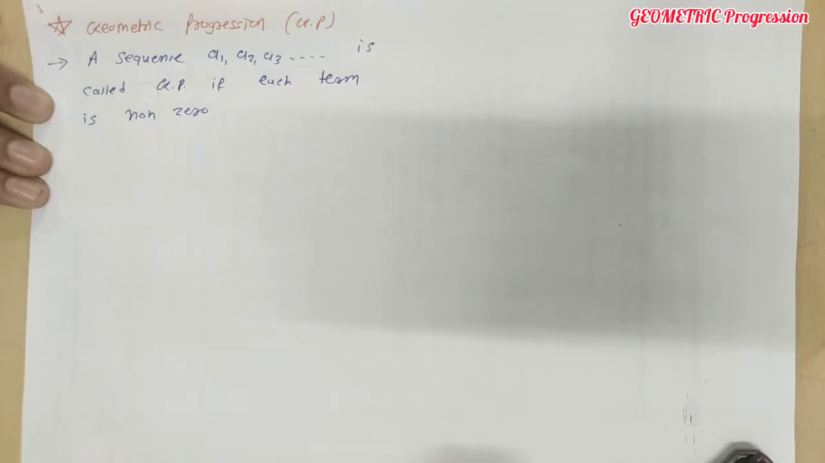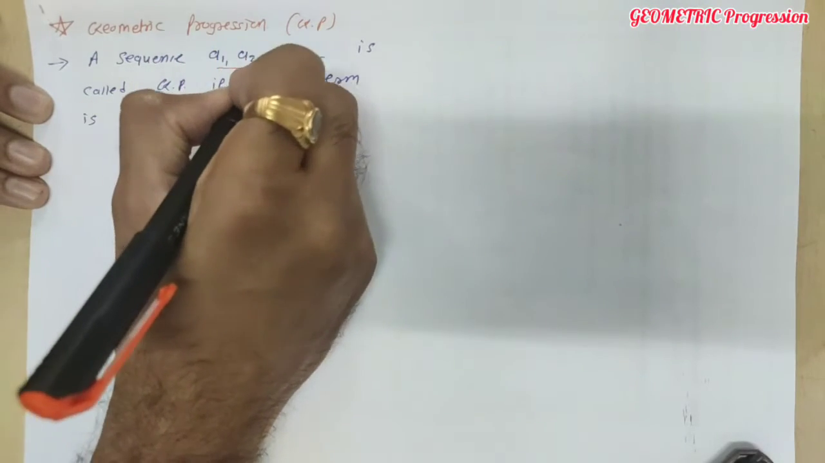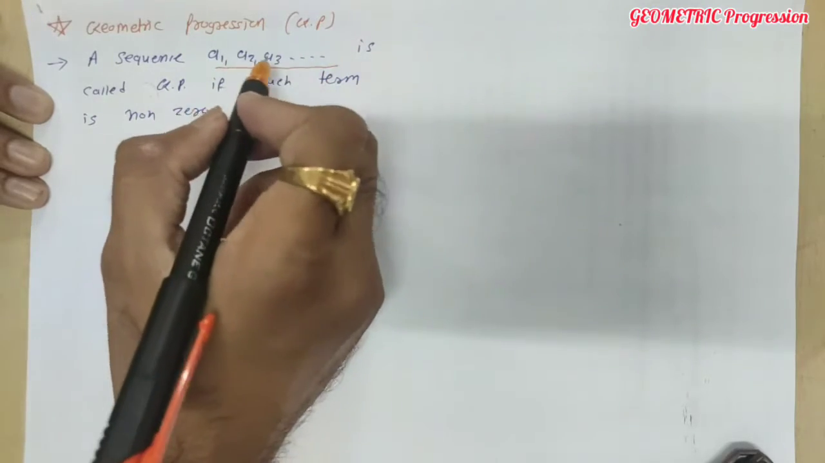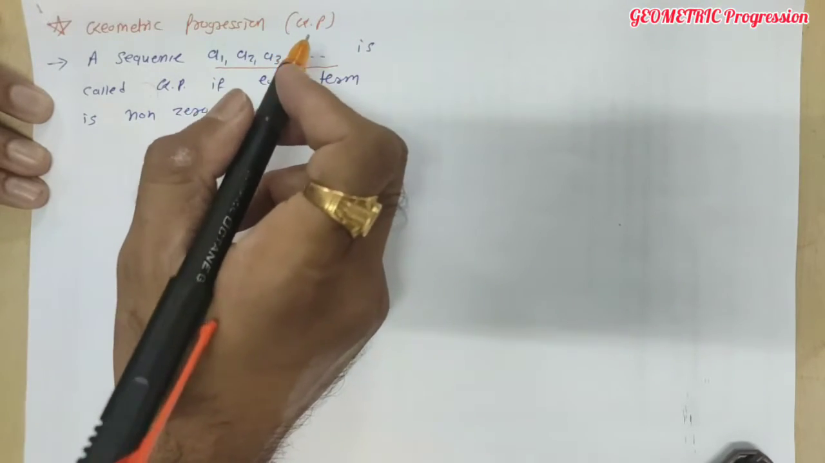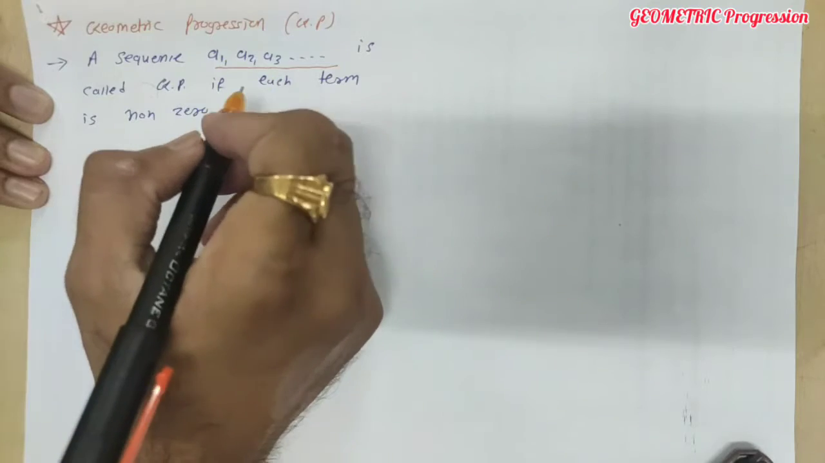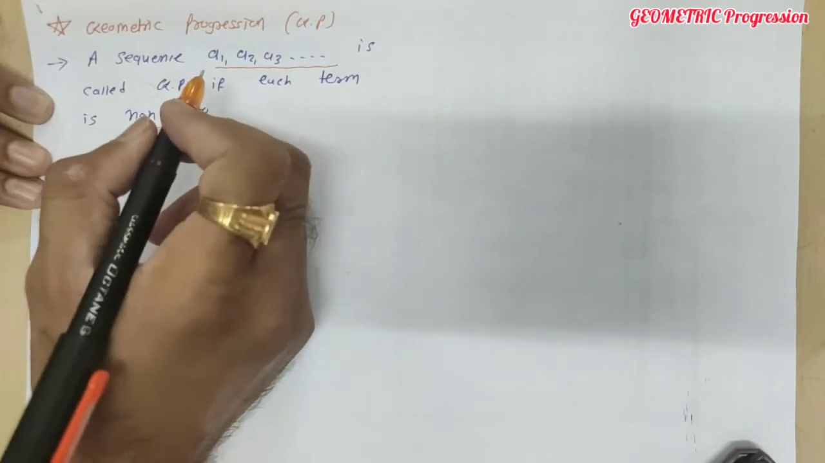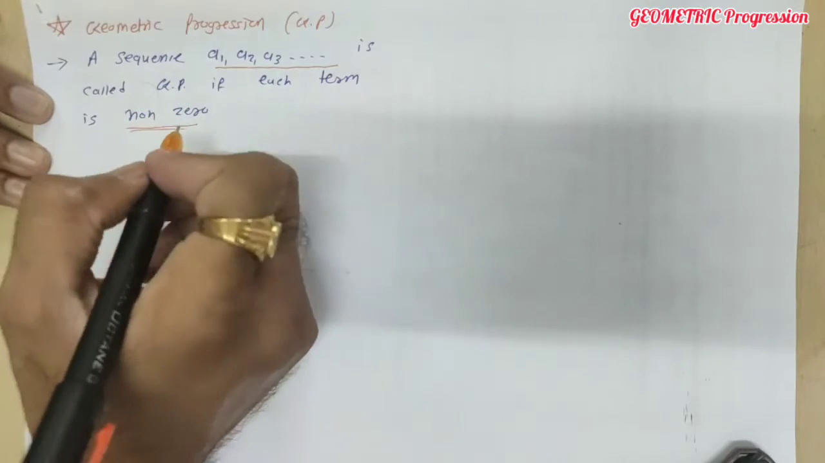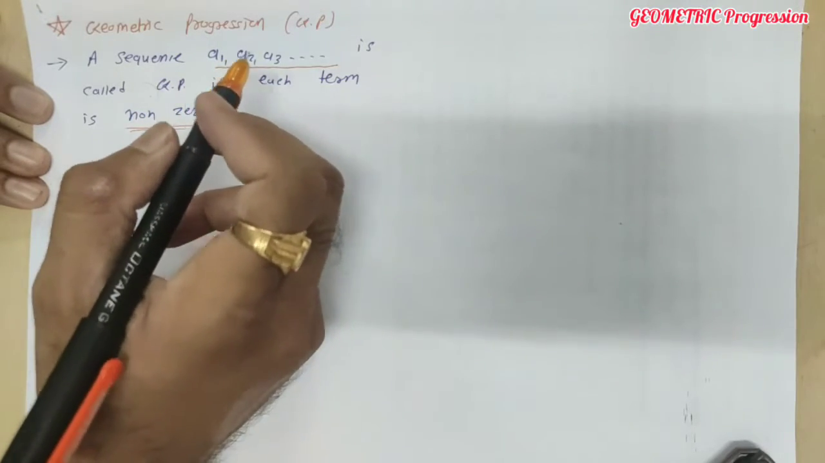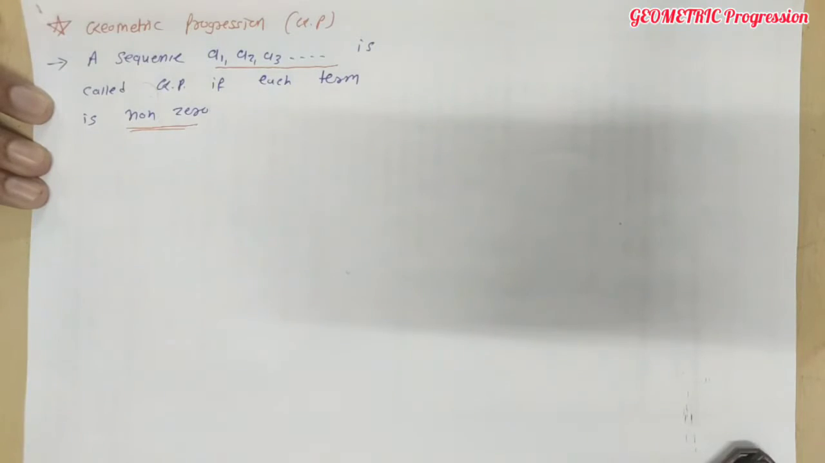Look, for a sequence a1, a2, a3 up to an to be a GP, geometric progression, each term must be non-zero. This is the first condition. Each and every term of this given sequence must be a non-zero term. No term should be zero. This is the first condition, if non-zero.